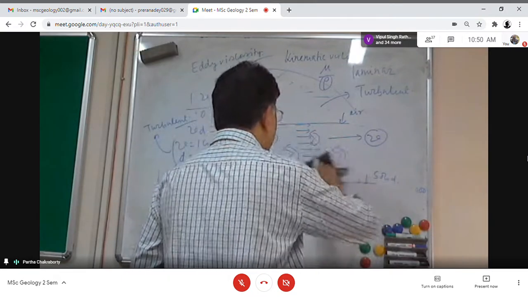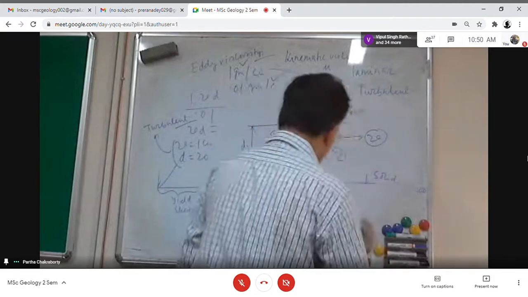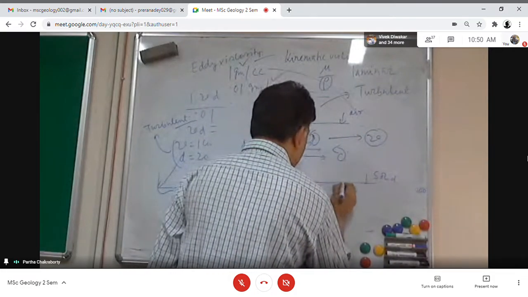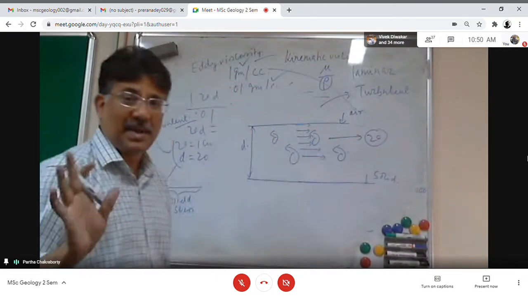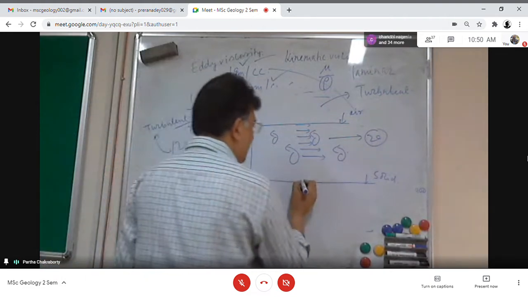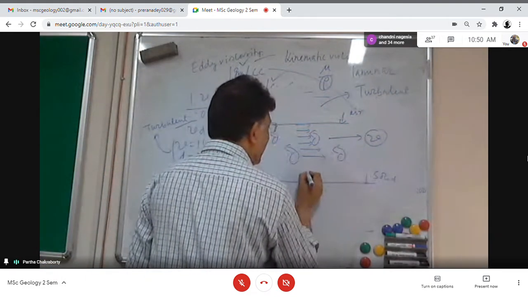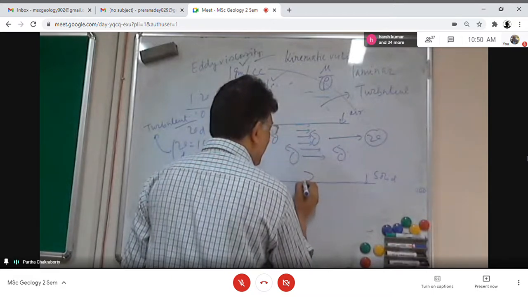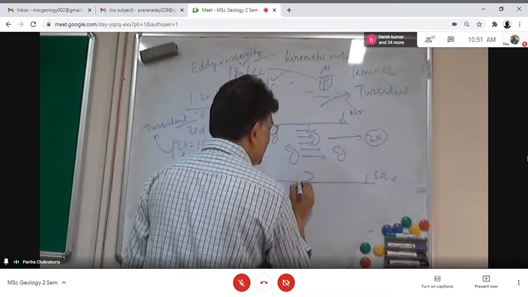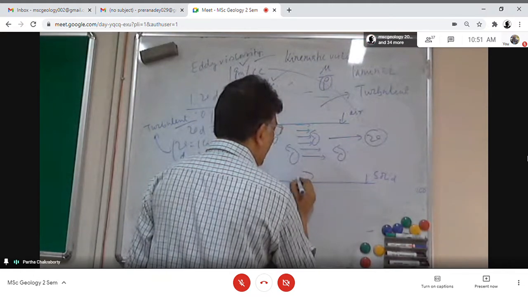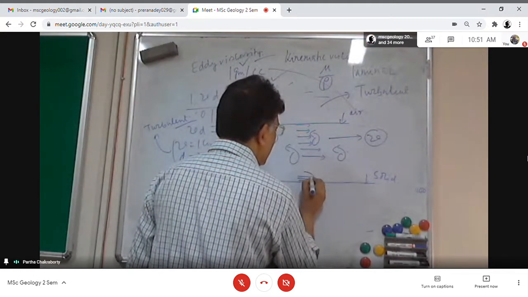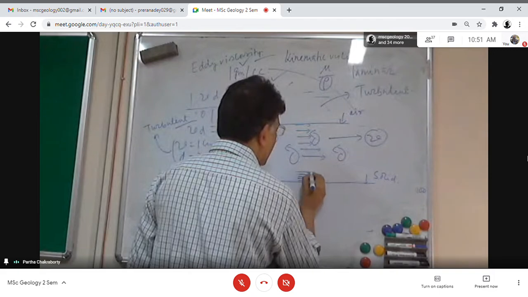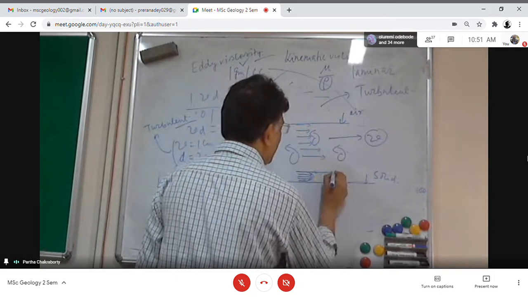I am talking about when it is a smooth planar surface. From this surface, reaching to its mean velocity, you will get a kind of profile. If it is 0 here, then the velocity increases, and then reaches the mean velocity.